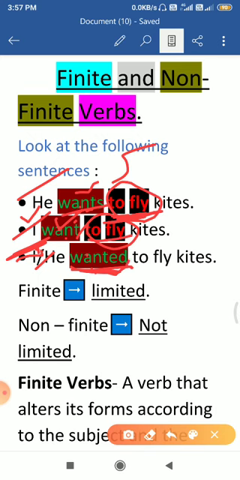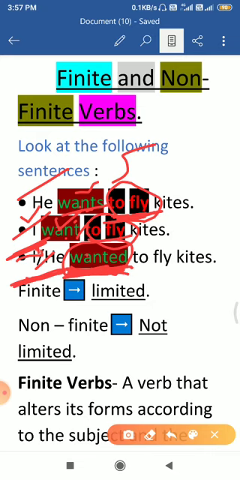because it is the verb that forms the tense of the sentence, the main verb of a sentence. So this verb is limited or restricted by the subject, the doer of the sentence, or by the tense of the sentence, because it is forming the tense.